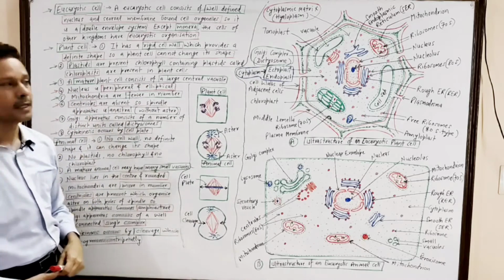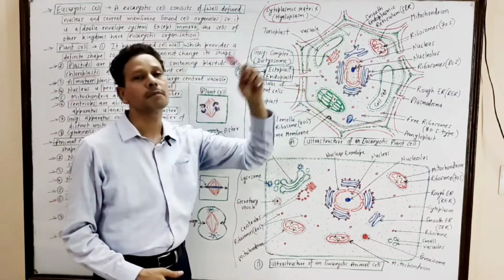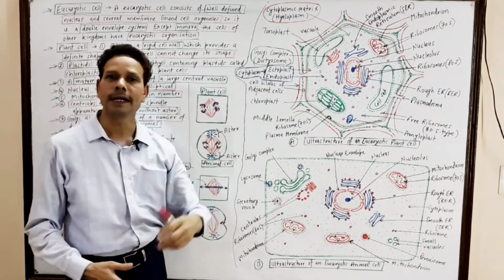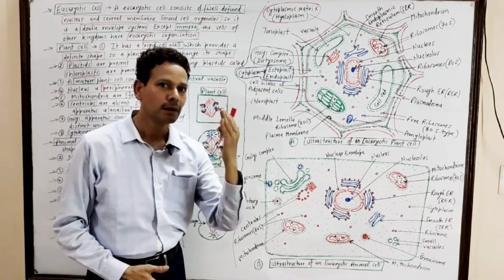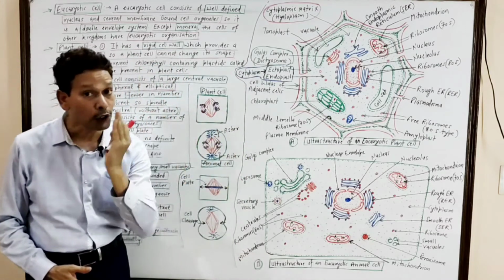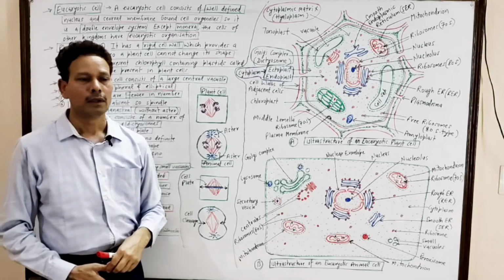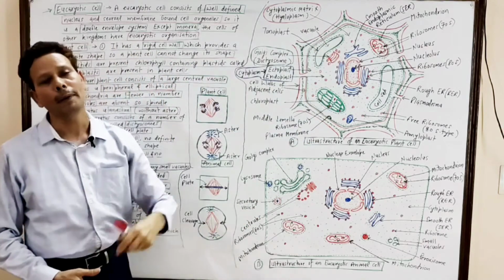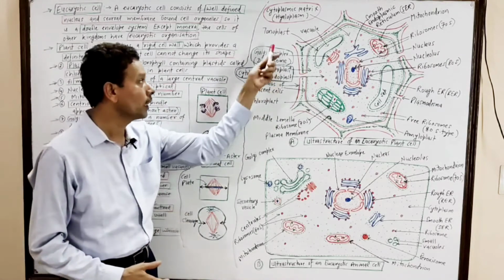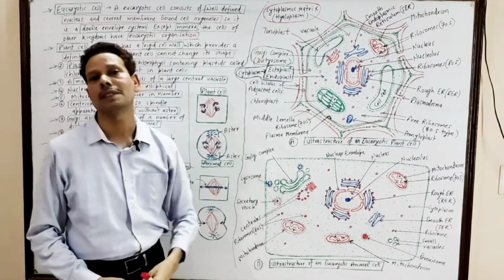Golgi apparatus. Look here, in this plant cell, the Golgi apparatus, this Golgi complex, occurs in small units. It means the smaller units of Golgi complex are named dictyosomes.